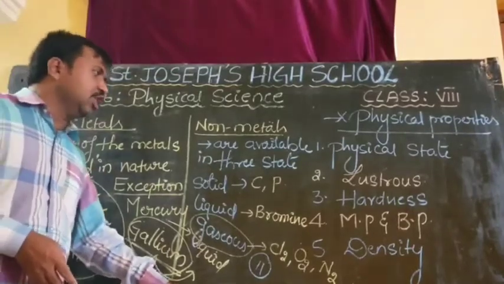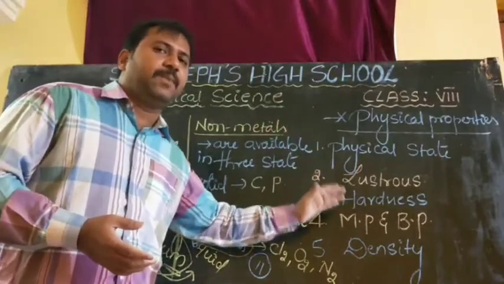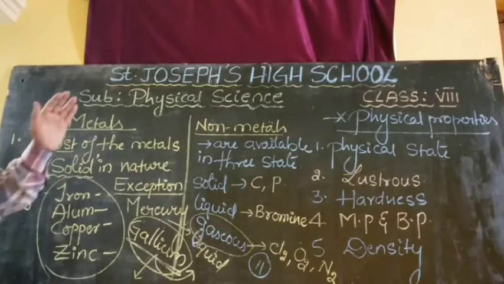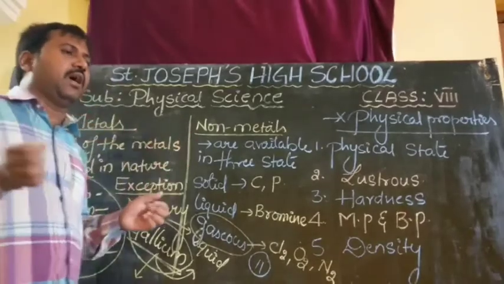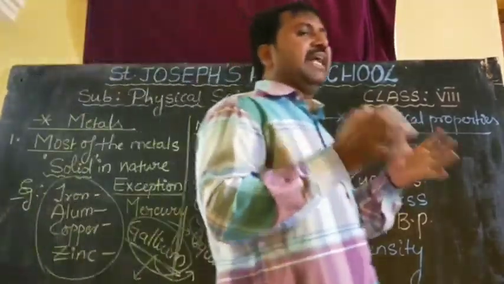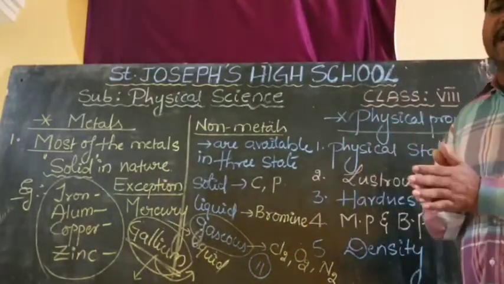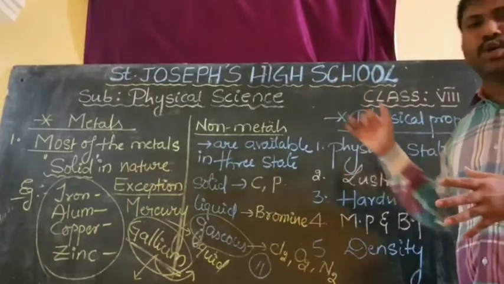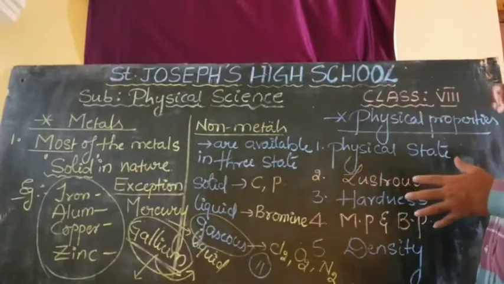My dear children, tomorrow we will discuss all the physical properties of metals one by one in detail. Up to now I explained the introduction of the metals and non-metals chapter. All materials are made up of elements, and there are 118 elements in total. These elements are classified into four groups, as we discussed: metals, non-metals, metalloids and noble gases.